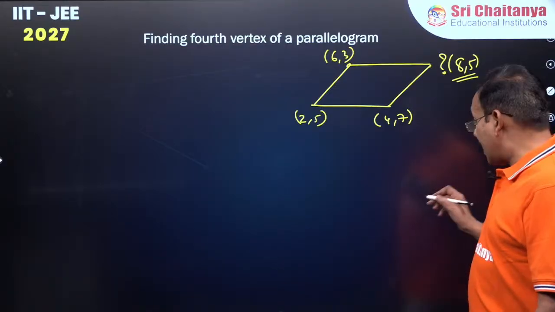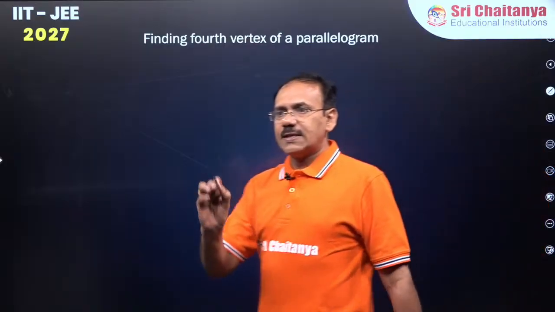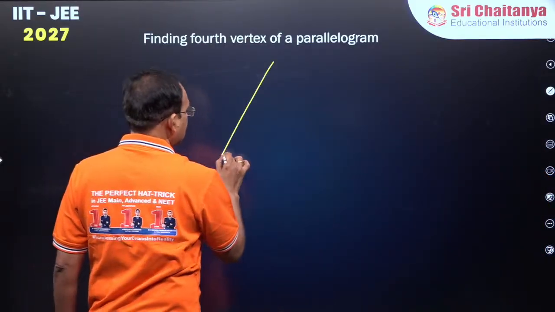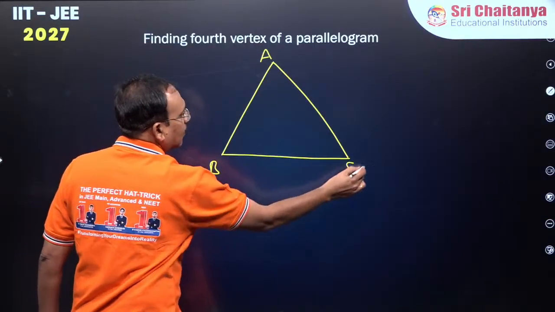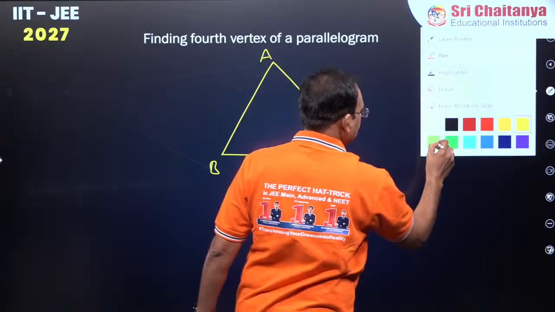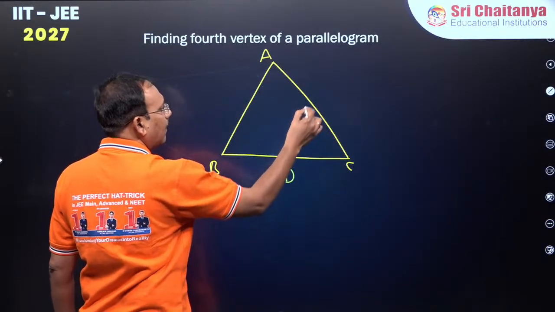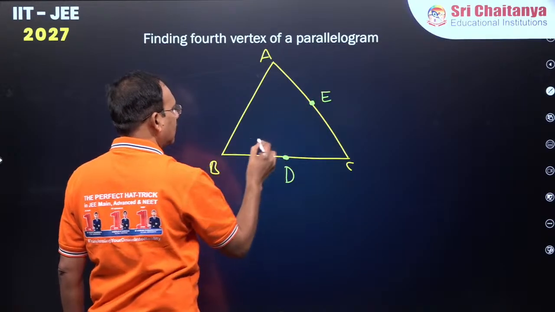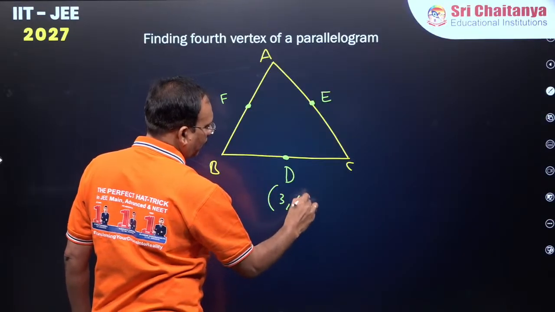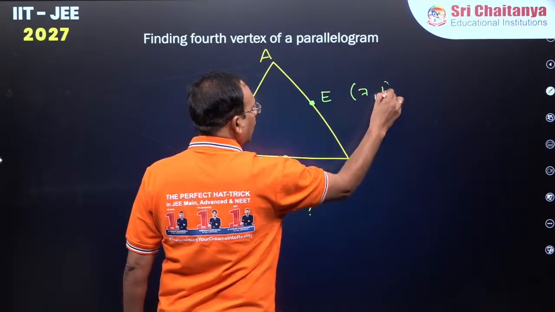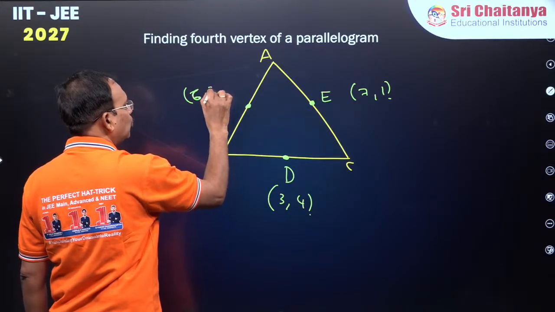Okay. Next, try to answer this. Suppose there is a triangle ABC. All of you listen to me. Midpoint of BC is D. Midpoint of AC is E. Midpoint of AB is F. Given D is 3, 4, E is 7, 1, F is 6, 2.